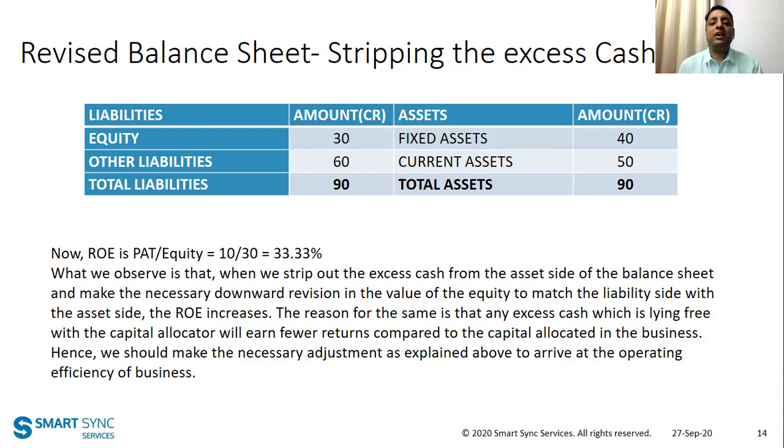Whenever we have companies which have a very stable business model, stable demand for products and services, and produce a lot of cash, in those companies it is very important to know, is there any excess cash lying in the books? If yes, let's take out that cash and then look at their earnings, right?